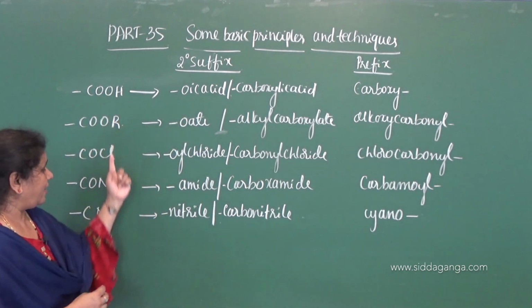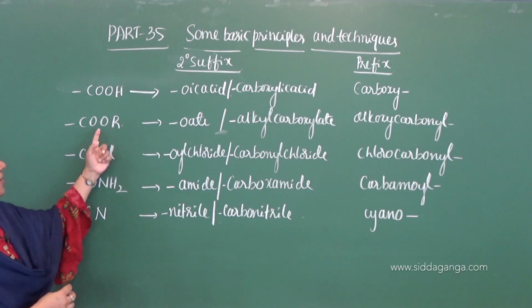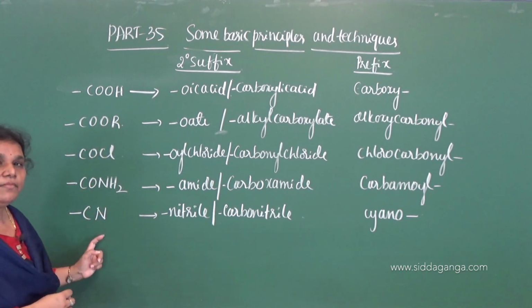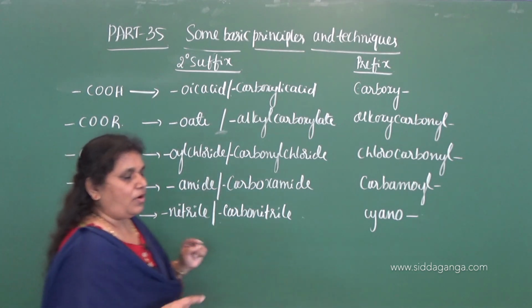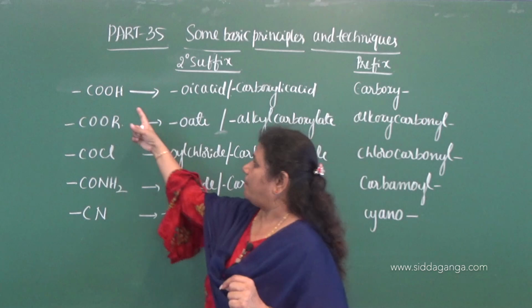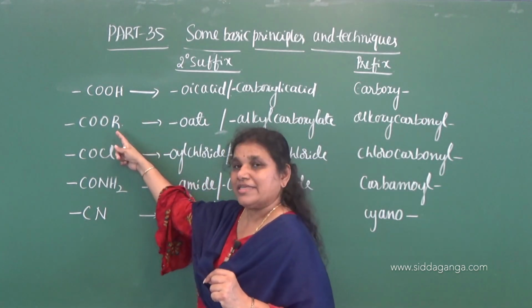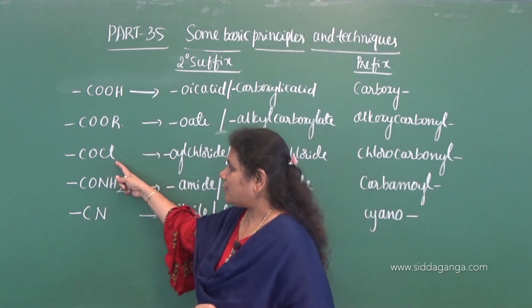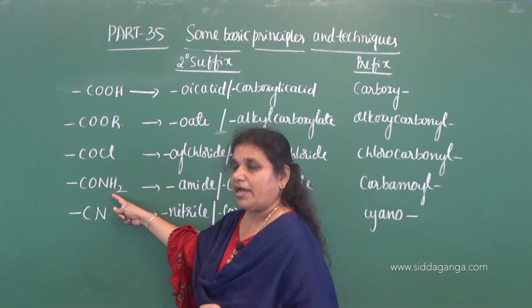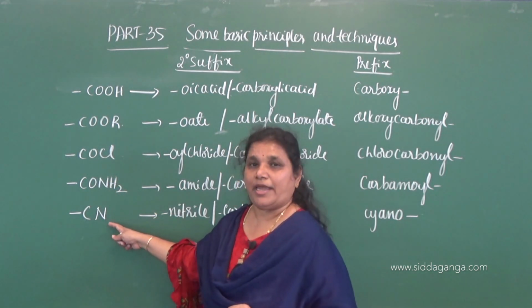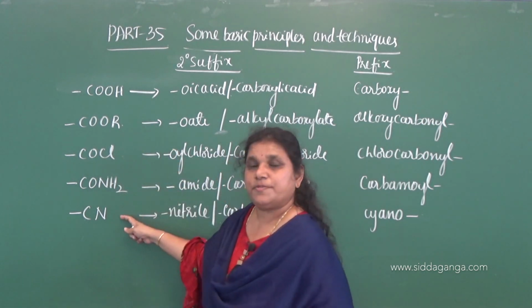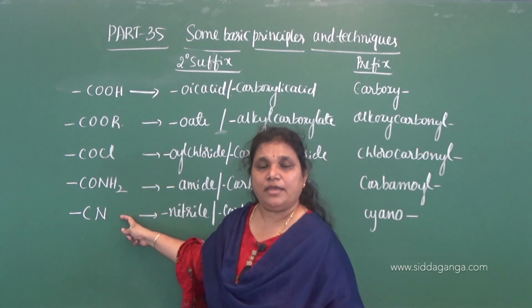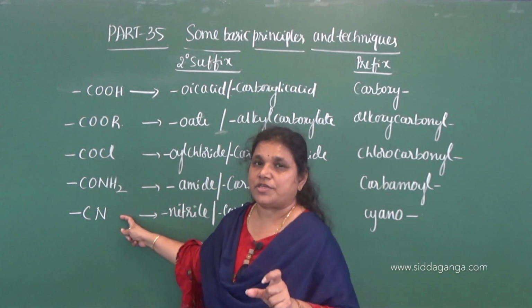So listen here, I have given these functional groups. All these are terminal carbon containing functional groups. You know all these functional groups: carboxylic acid, ester functional group, acid chloride, this is acid amide, and this is cyanide or the nitrile functional group. So all these functional groups are carbon containing terminal functional groups.